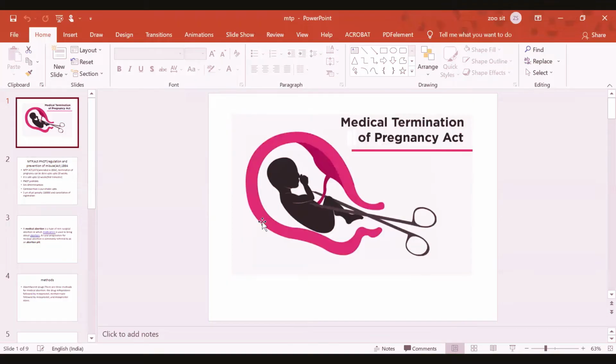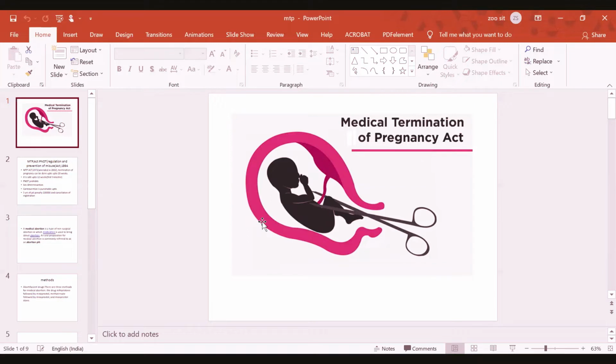That is medical termination of pregnancy. What's a medical termination of pregnancy? Now there is actually a concept where once people have a pregnancy, that pregnancy can be terminated. And what's the cause behind the termination?